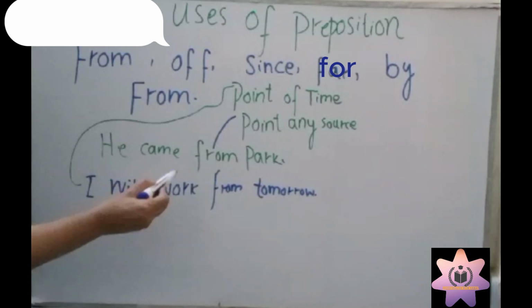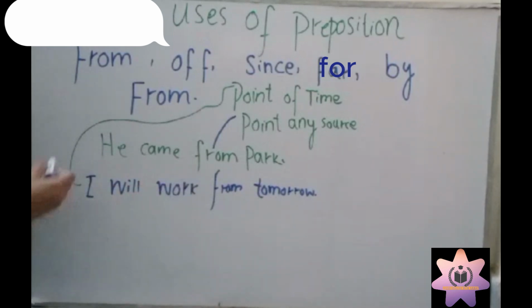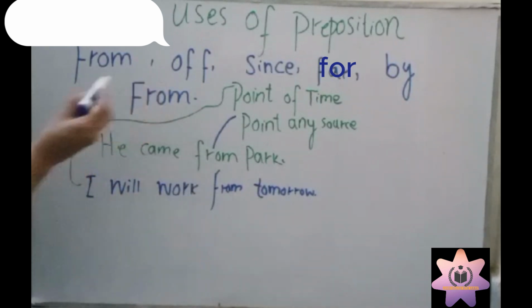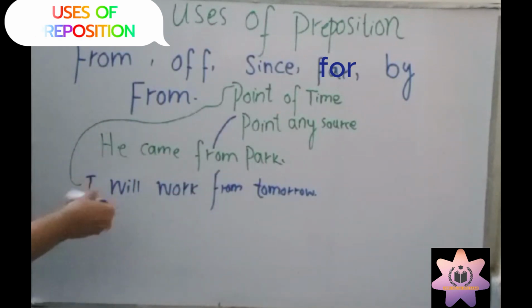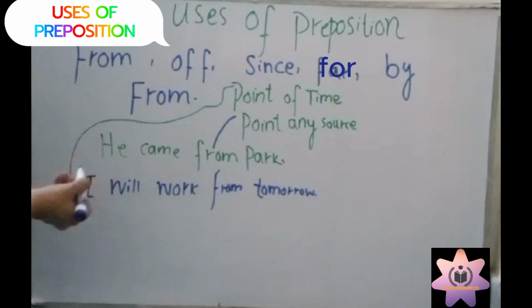I will work from tomorrow is a point of time. If I say she came from London, and they will work from today, they will start work from today, tomorrow. So this is called a point of time and this is called a point of any source. Okay? From.